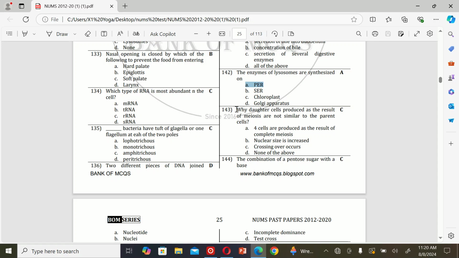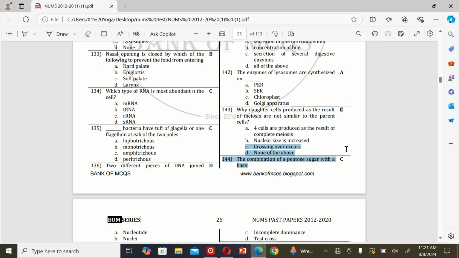The next MCQ is: why are daughter cells produced as the result of meiosis not similar to their parent cell? A. Four cells are produced as the result of complete meiosis, B. Nuclear size is increased, C. Crossing over occurs, and D. None of the above. So the correct option is C.